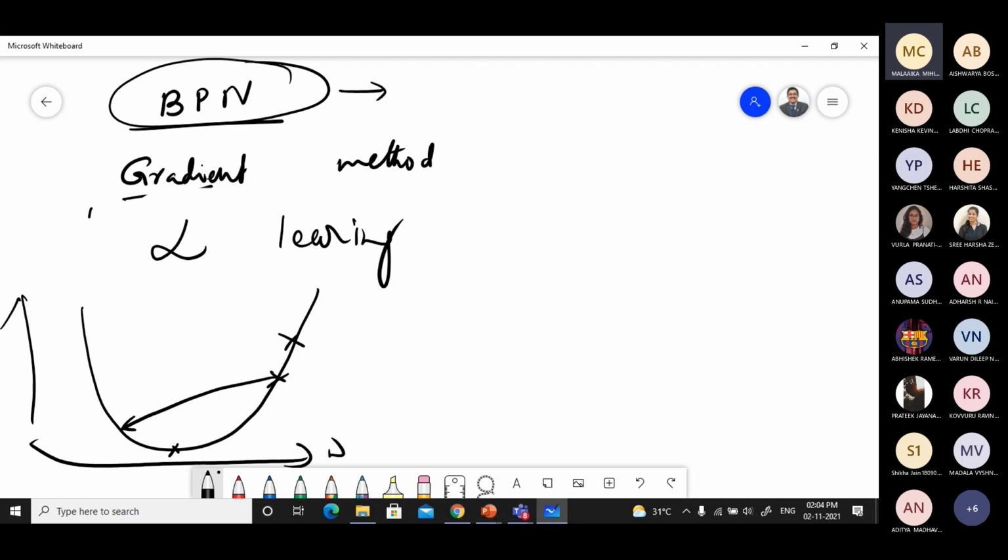You are doing weight adjustment over various iterations, with the error function shown vertically, as an error curve. Suppose your starting point is somewhere here, and you train with an alpha that is sufficiently high. What happens is it may not reach the minimum value. It may not get properly trained.